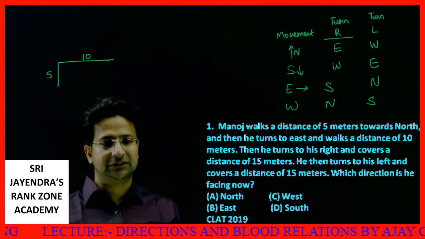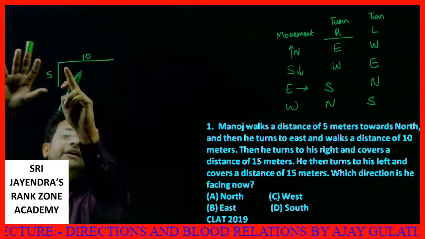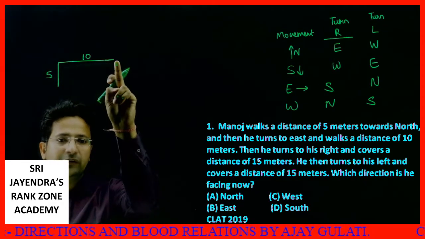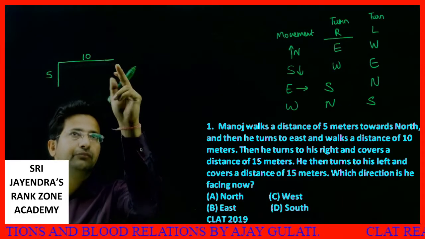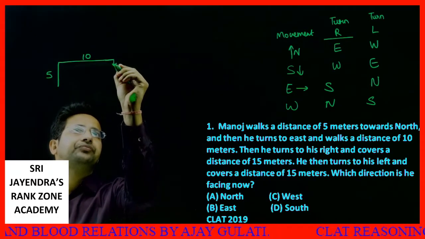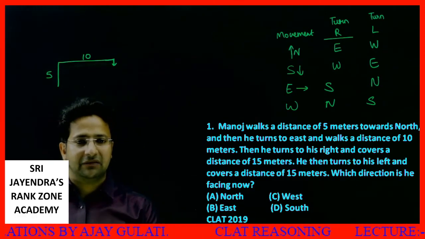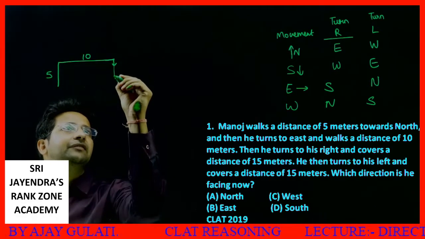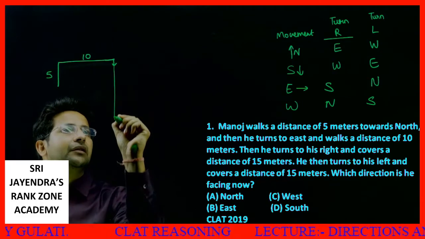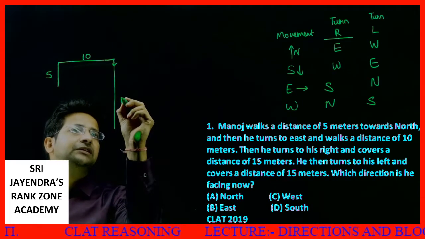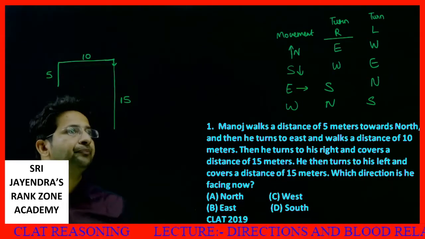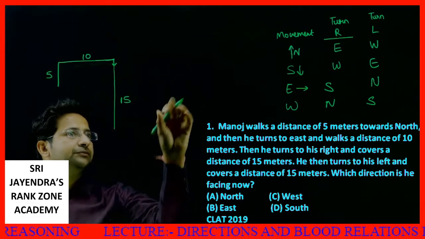Then he turns to his right. Now he is moving east, and when he is moving east and turns right, he will move in the south direction. This will be his direction of movement. Then he turns to his right and covers a distance of 15 meters. If this is 5, then 15 will be like this. So this much is 15. What is next given to us?